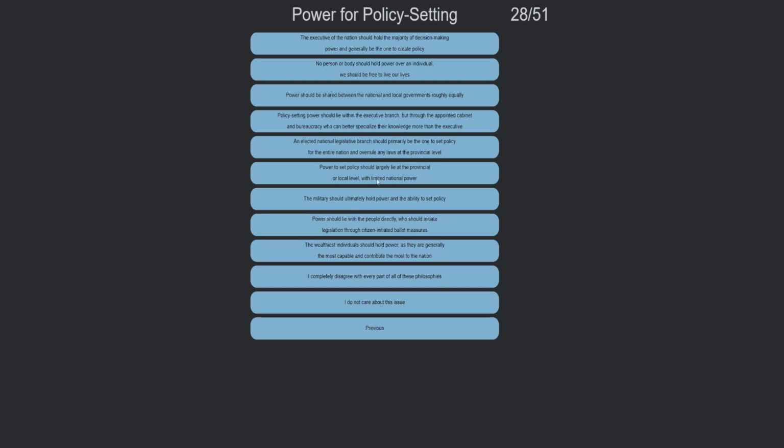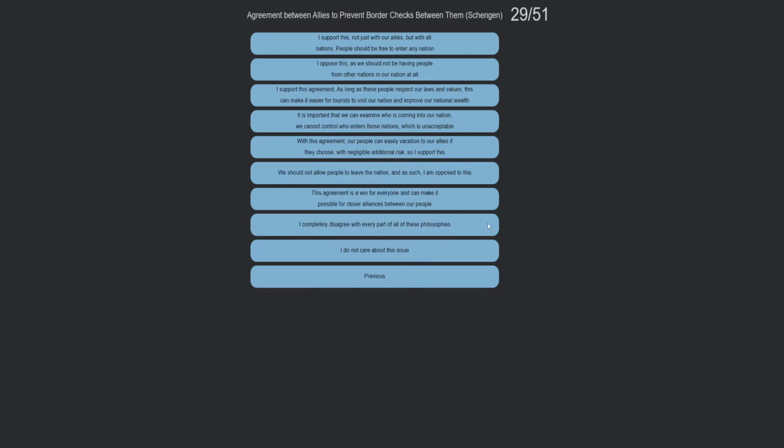Power to set policy should lie largely at provincial and limited level. Military should hold the power to be able to set policy. Power should lie with the people directly who initiate legislation through citizen-initiated ballot measures. The wealthiest individuals should hold power, as they generally are most capable and contribute the most to the nation.